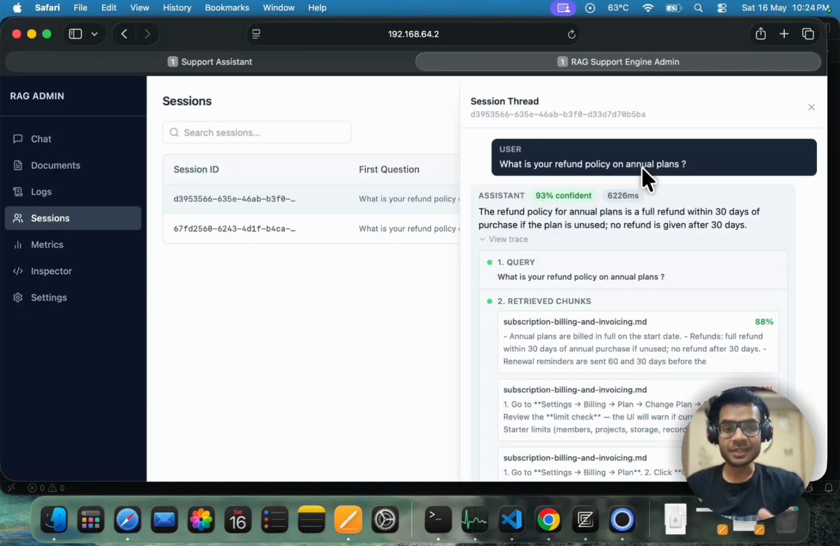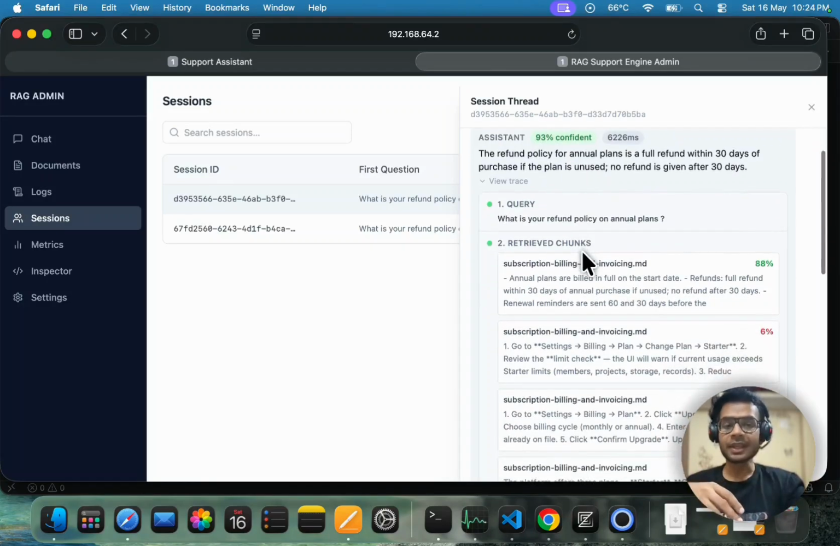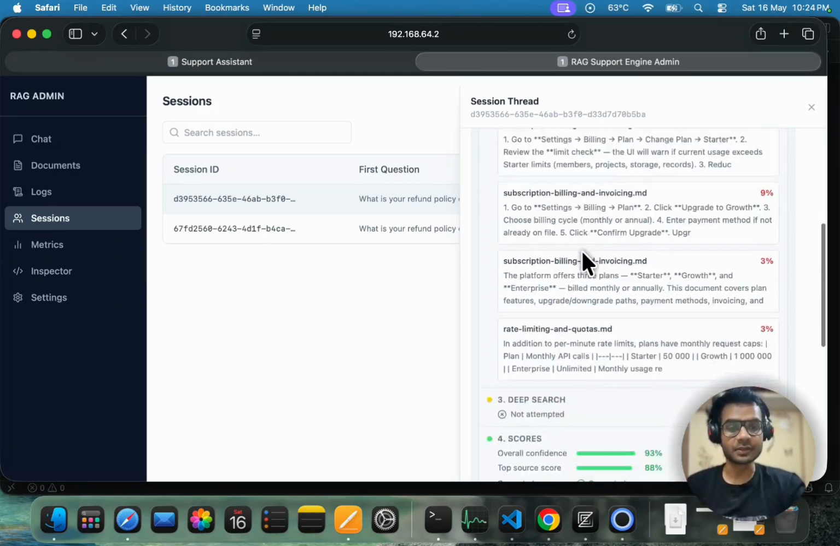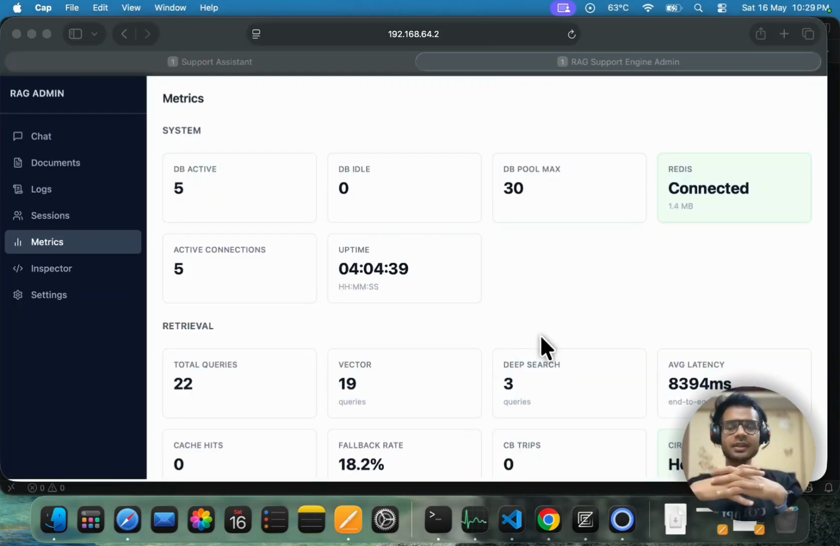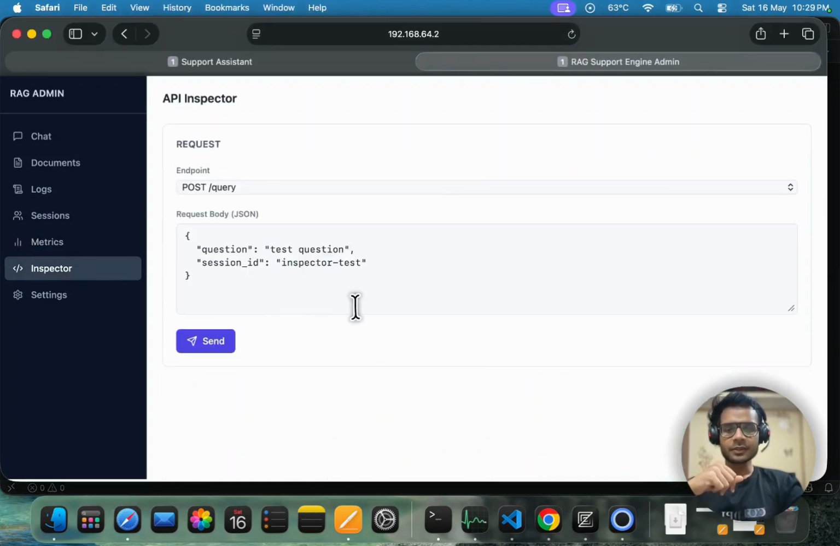For example, for the first question asked by the user, what is the refund policy, you can actually trace the documents that were retrieved to get this answer, along with the confidence score and whether the answer came from the local model or the cloud model, right? One differentiator of this admin cockpit is the inspector section, which lets you enter a question here and it runs full diagnostics on this question. So you can find out exactly how the answer for this question was formed.